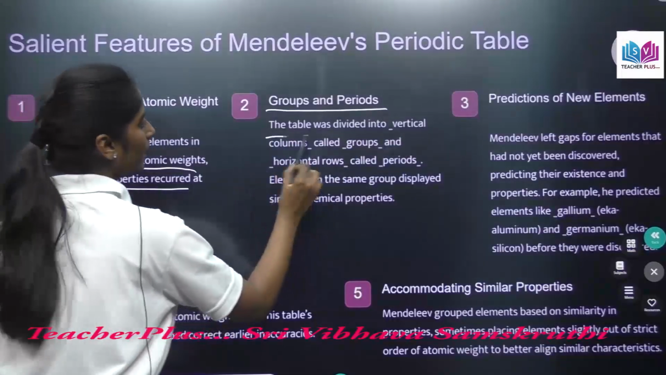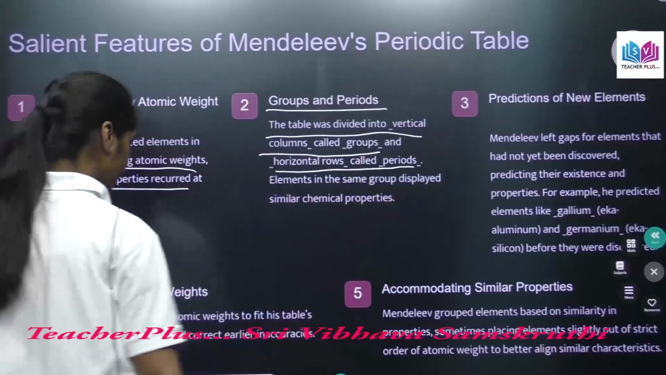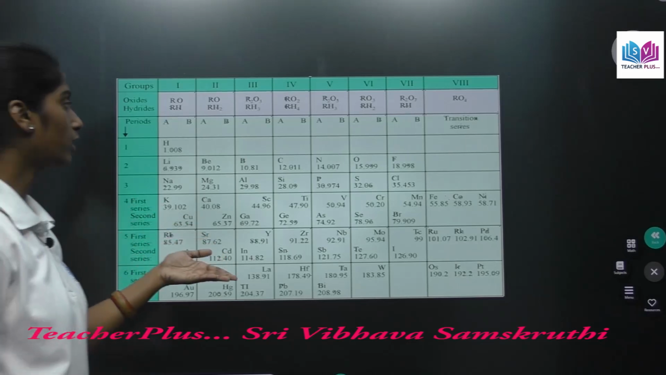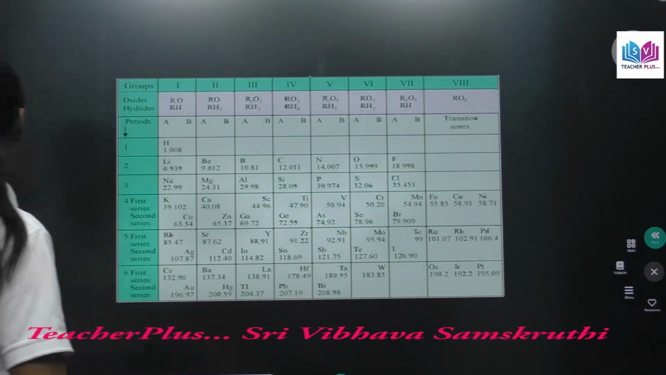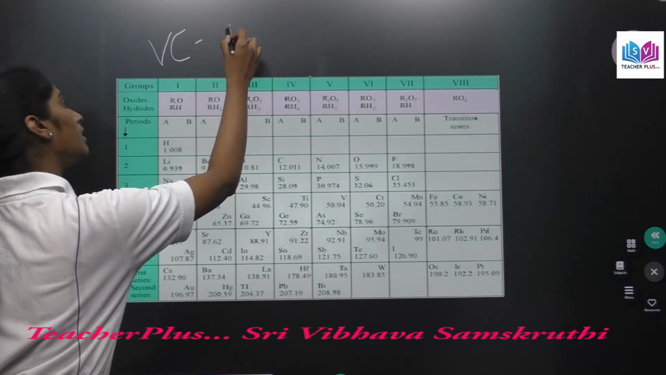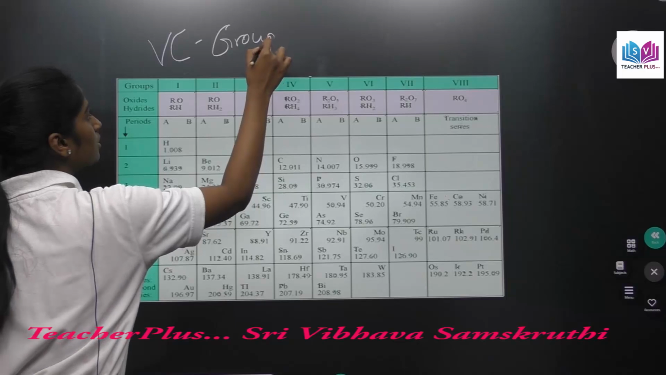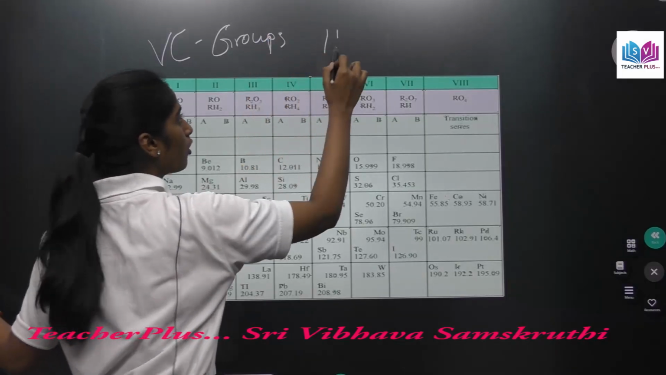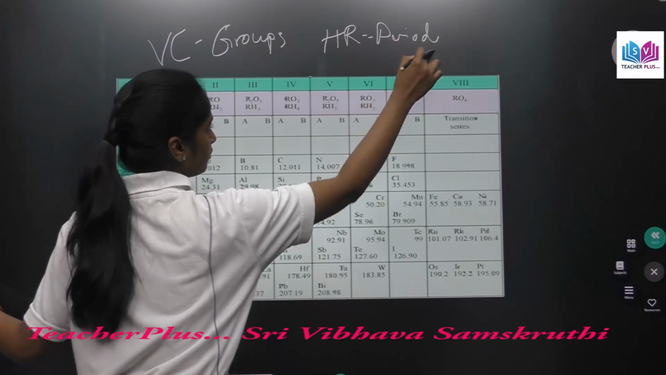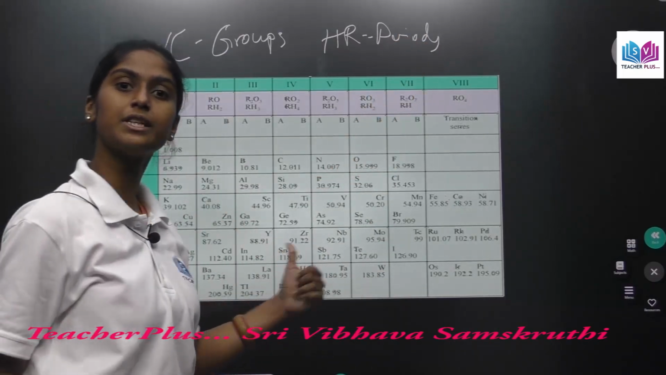And here the second one is groups and periods. The table was divided into vertical columns called groups and horizontal rows called periods. So this is Mendeleff's periodic table. As we read right now, the vertical columns in this table are called groups, and the horizontal rows in this table are called periods, right?